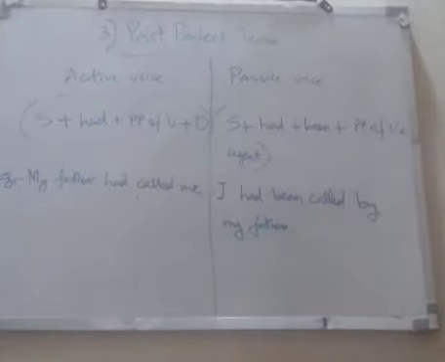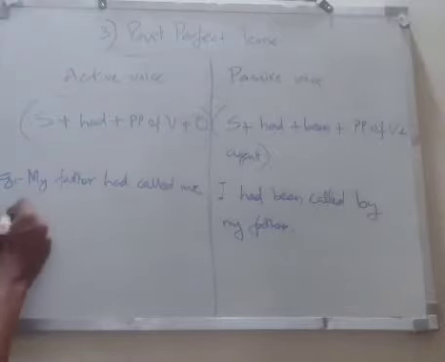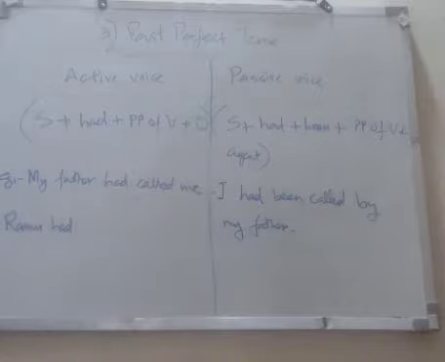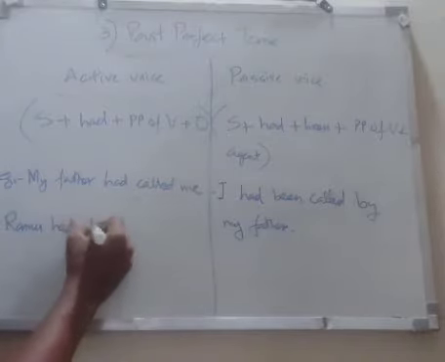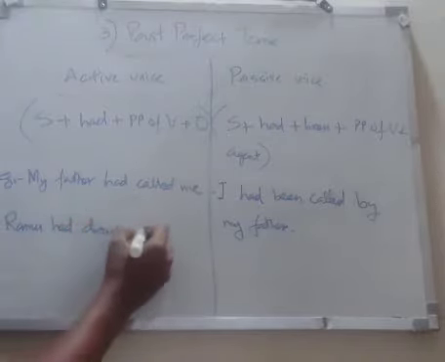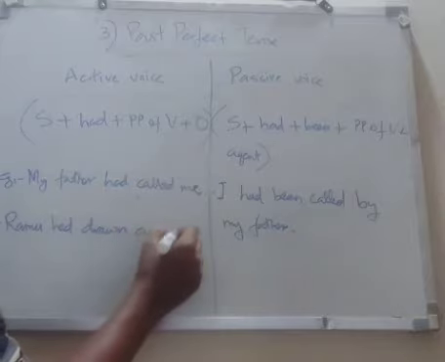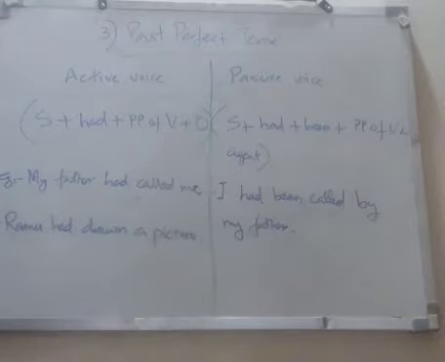Then next example. Ramu had drawn a picture. Ramu ഒരു ചിത്രം വരച്ചിട്ടുണ്ടായിരുന്നു. So let's make this sentence into passive voice.